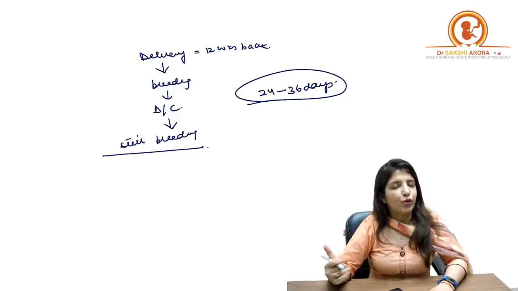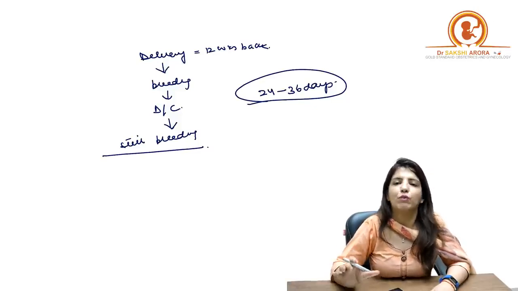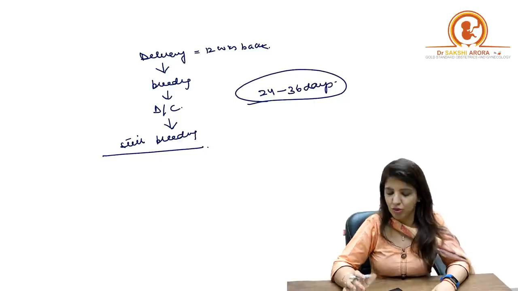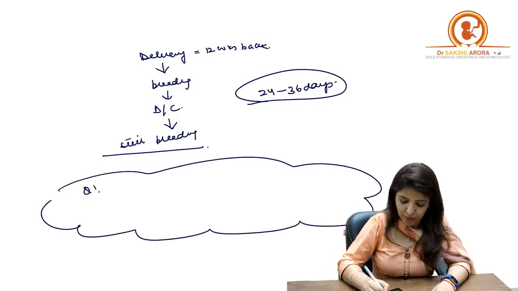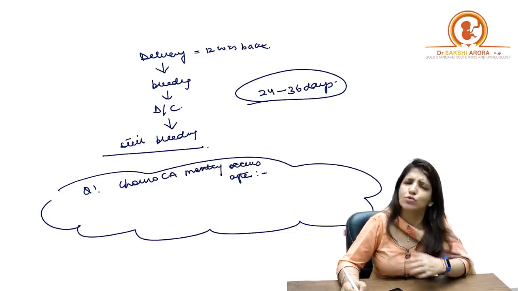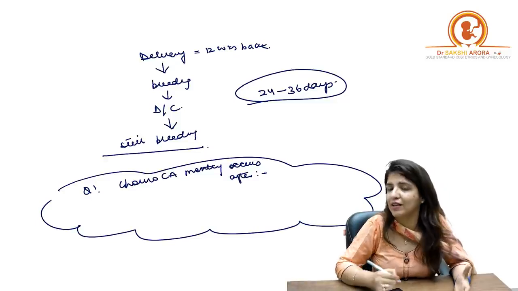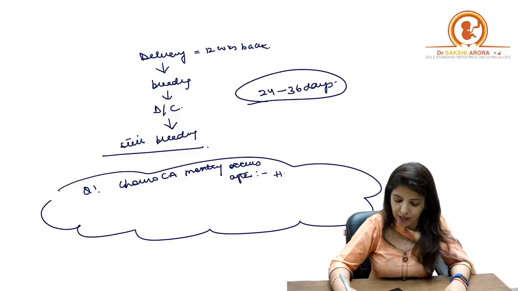Right? Now, before I end this discussion, there are 2 or 3 very important points which you have to remember. Suppose the question is: choriocarcinoma mostly occurs after what? Most commonly choriocarcinoma occurs after H-mole evacuation.